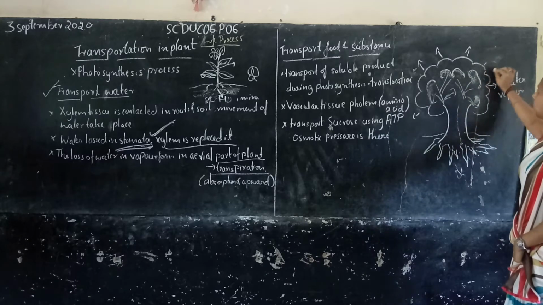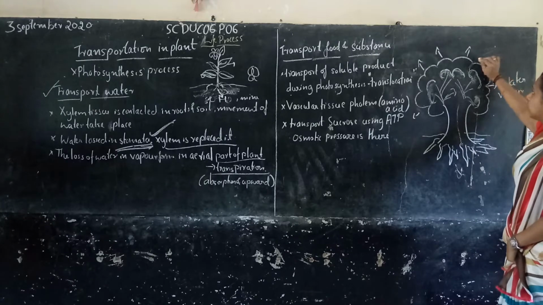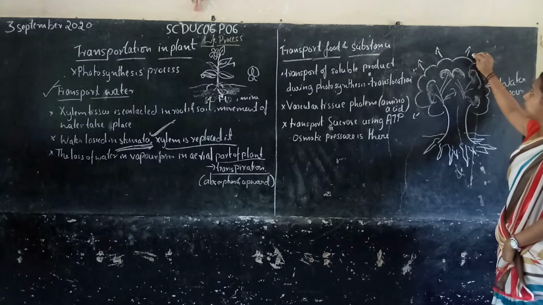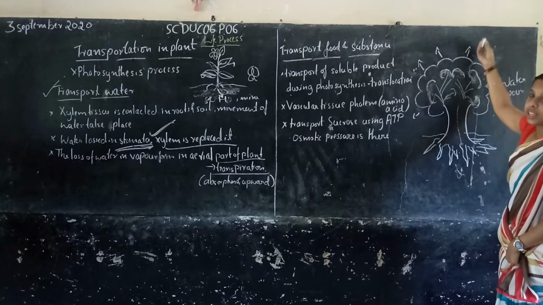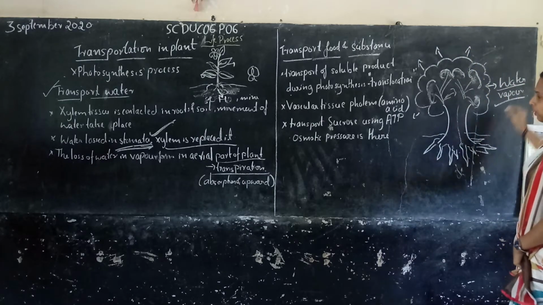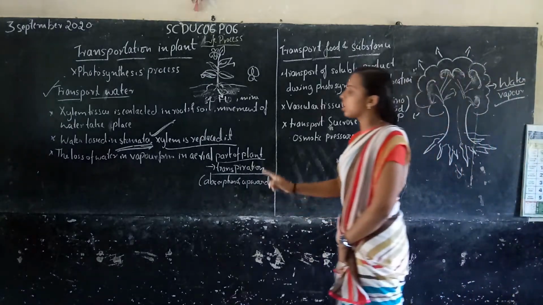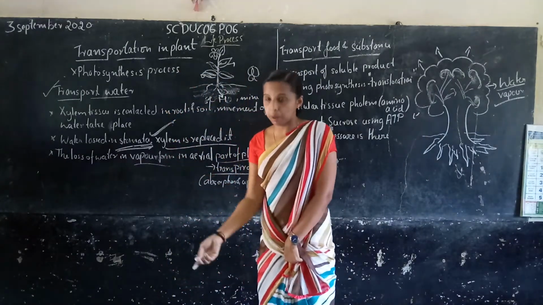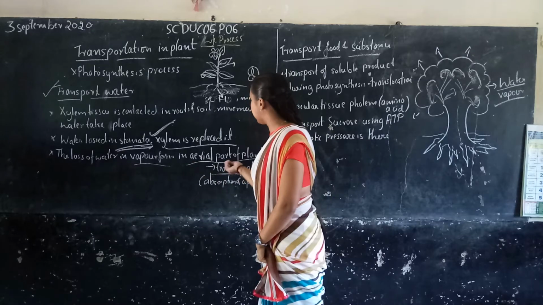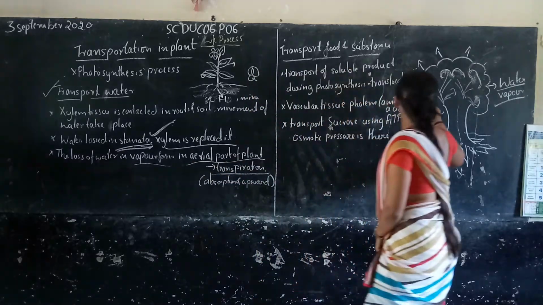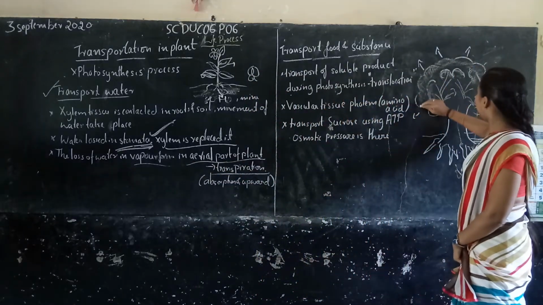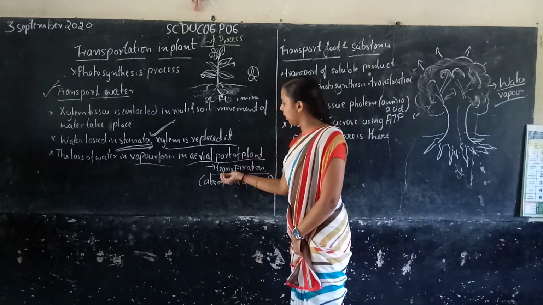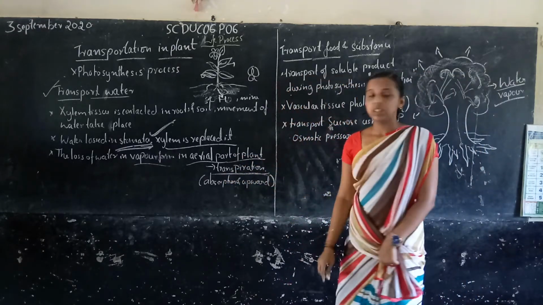When the stomata open, the excess water is removed. During sunlight, the excess water is converted into water vapour. The loss of water in vapour form from the aerial part of the plant, the leaf, is called transpiration.